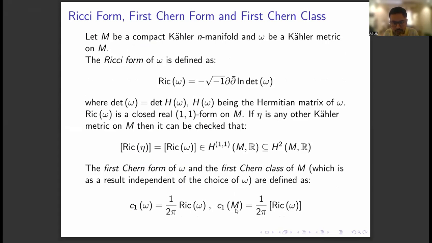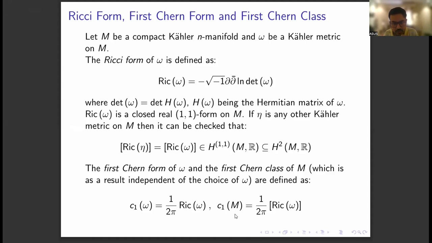There is a notion of positivity of the first Chern class: if a cohomology class can be represented by a Kähler form, then that cohomology class is said to be positive. If that cohomology class can be represented by a form whose negative is a Kähler form, then that cohomology class is said to be negative. And if a cohomology class is represented by the zero form, then it is the zero cohomology class.